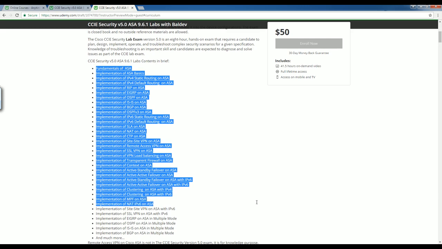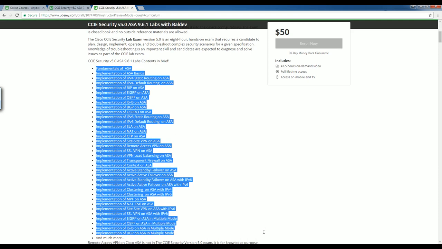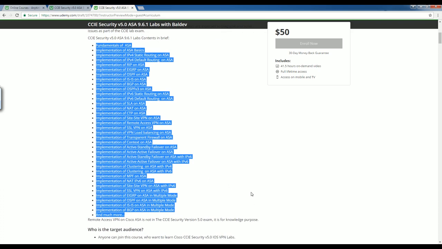Then you will learn how to configure network address translation on ASA with IP version 6 and some advanced features of Cisco ASA OS 9.x, such as site-to-site VPN with IPv6, SSL VPN with IPv6, and how to configure dynamic routing in multiple mode. As well as you will also learn more things which I have not mentioned here when you go through the course.